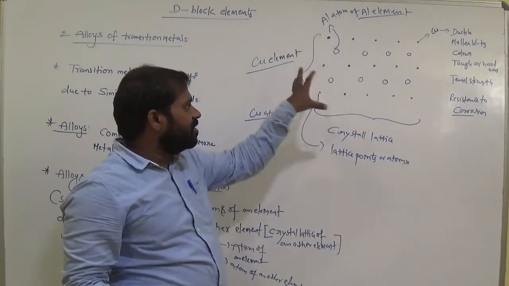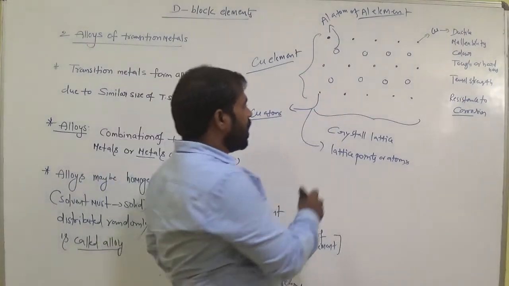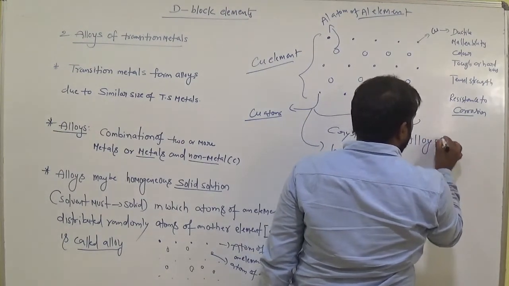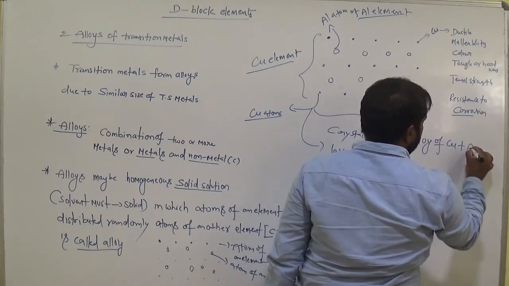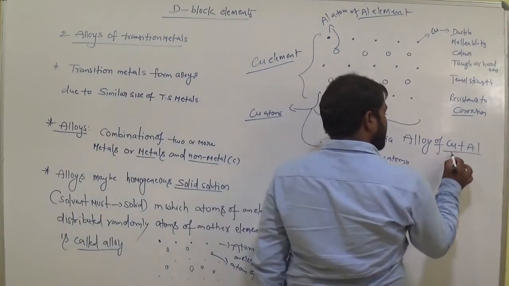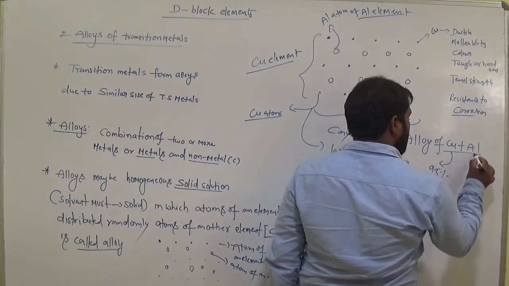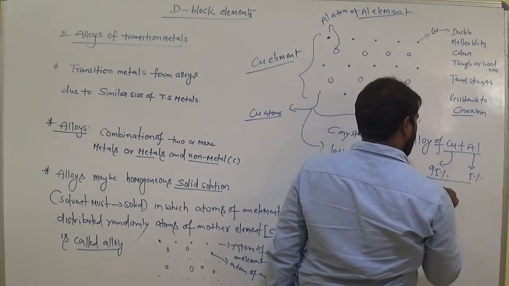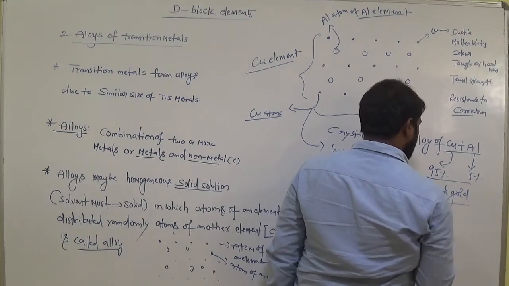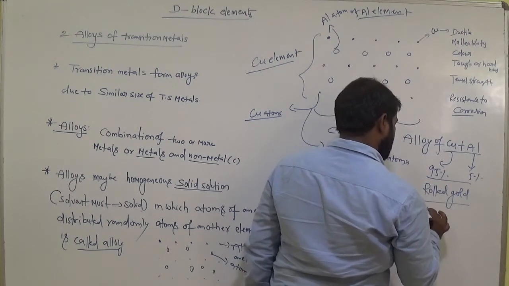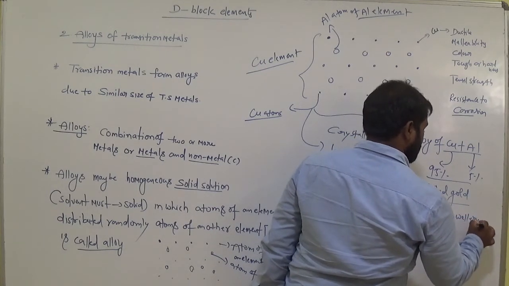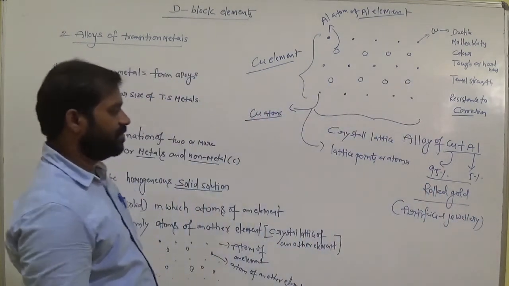Now this is the entire structure of the alloy of copper plus aluminium. Suppose here copper is 95% and aluminium is 5%, then we call it rolled gold, or artificial jewelry.